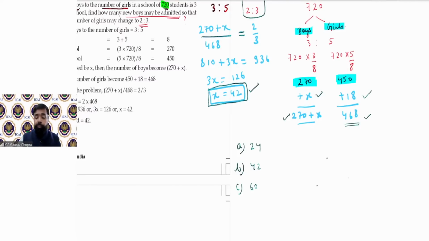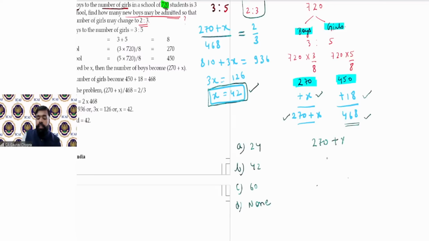So we were discussing, this was one way of doing the question. Now, what is the other way of doing the question? The other way is using the options. So let's say these options are given to us in the question: 24, 42, 60, and then none. Now, in such a case, how to simplify them? Let us understand this. If we put the options one by one, if we substitute the option, then see what happens.